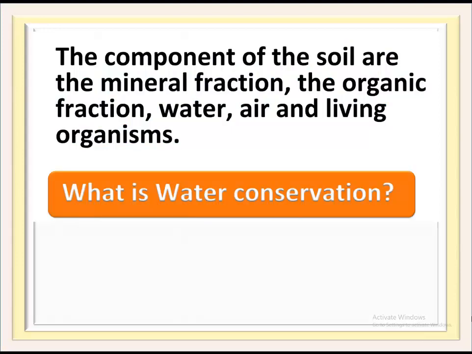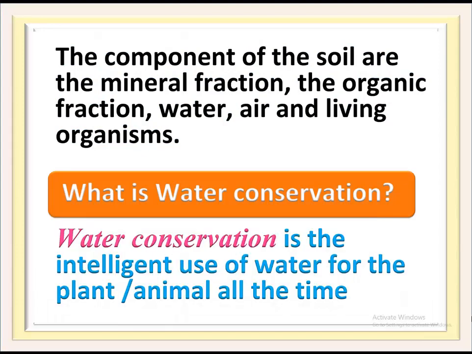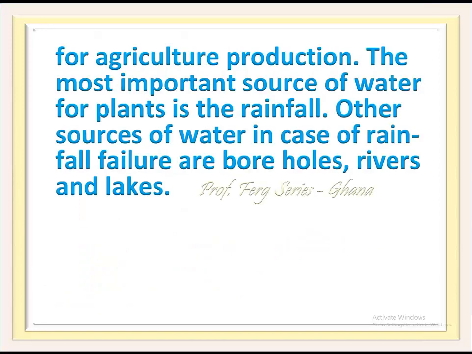What is water conservation? Water conservation is the intelligent use of water for the plant and animal all the time, for agricultural production. The most important source of water for plants is the rainfall. Other sources of water in case of rainfall failure are boreholes, rivers and lakes.